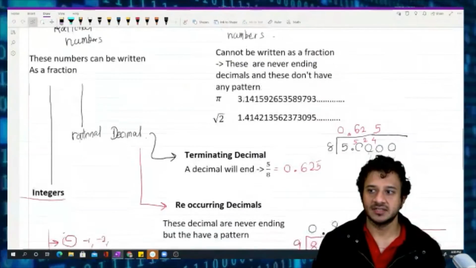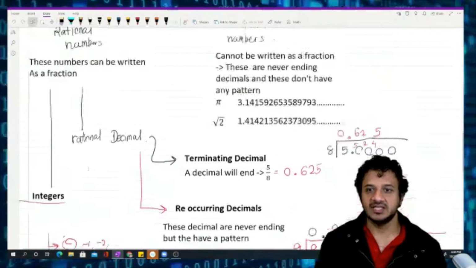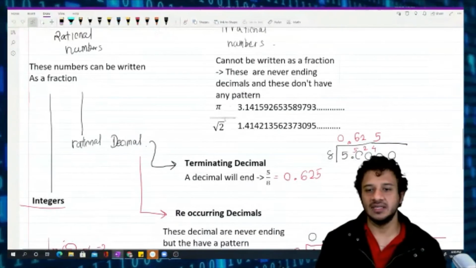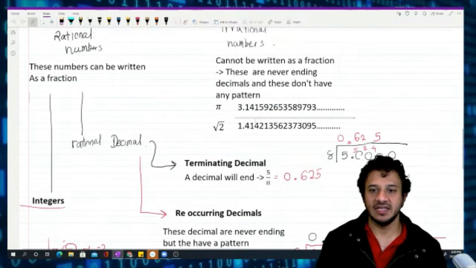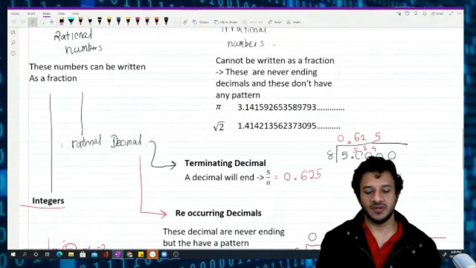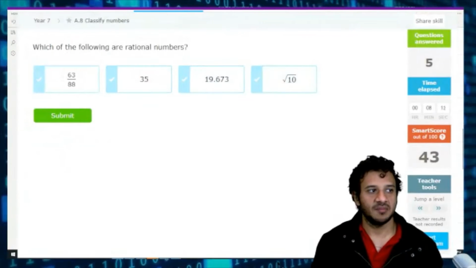What are the fractions? It can be a terminating decimal, or a recurring decimal, or an integer. Where irrational is anything like pi or e or some sort of number which is never ending, or a square root of a number which you don't know the square root value. Yeah. Okay. So what can be the answer here?